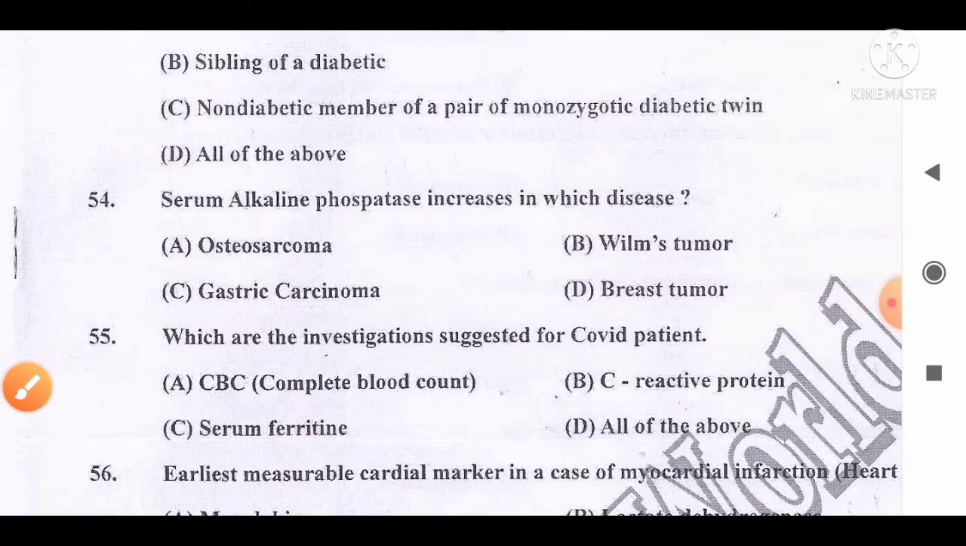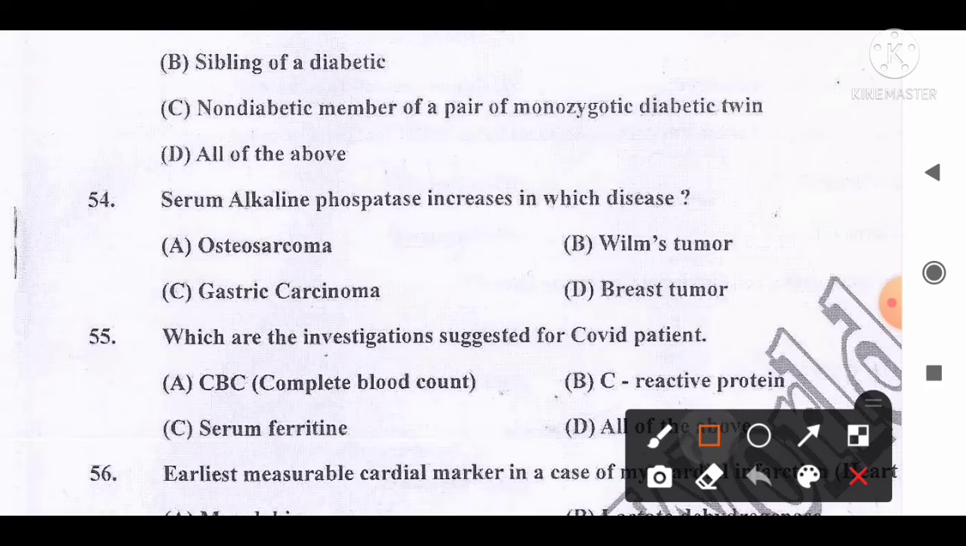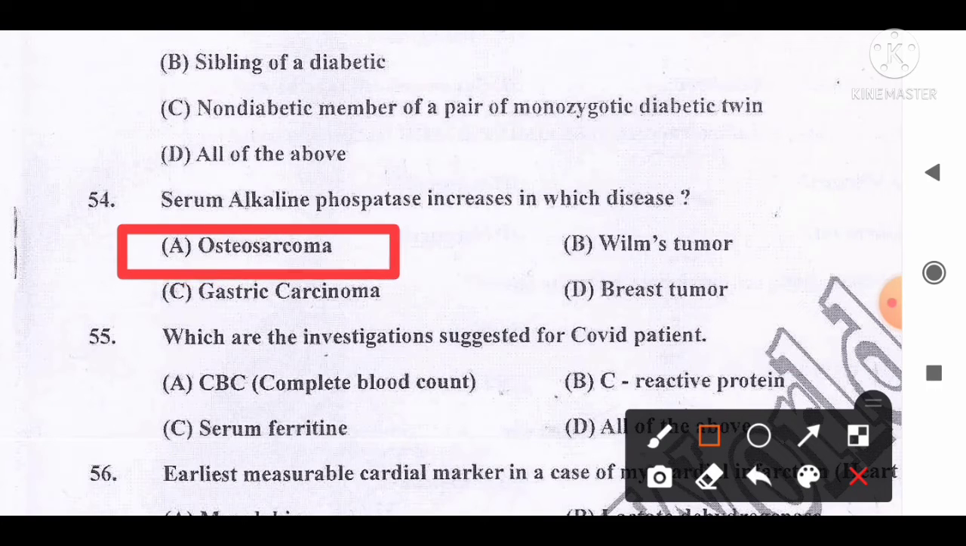Move to the next question, number 54. Serum alkaline phosphatase increases in which condition or disease? And the options are A, osteosarcoma; B, Wilms tumor; C, gastric carcinoma; D, breast tumor. And the correct answer is that it is increased in osteosarcoma. So option A is the correct answer for this question.